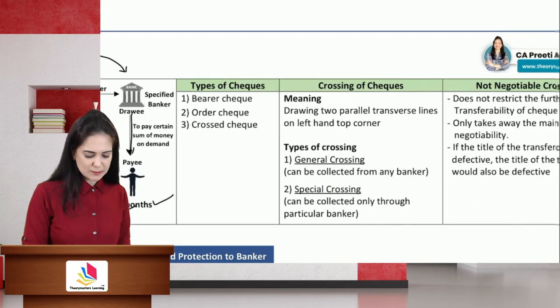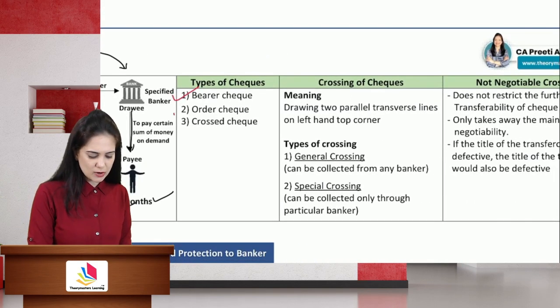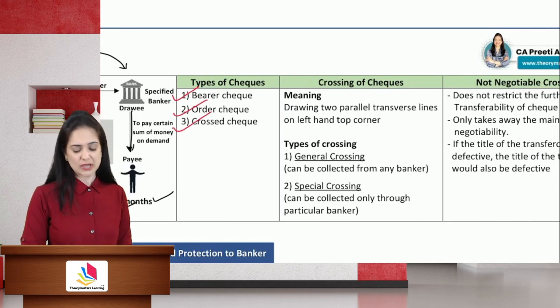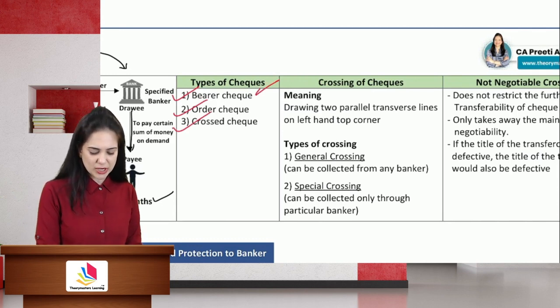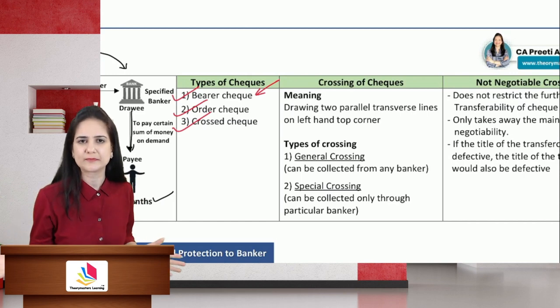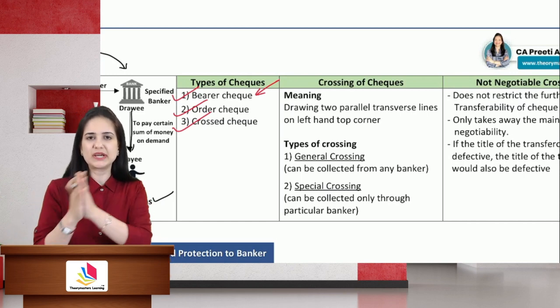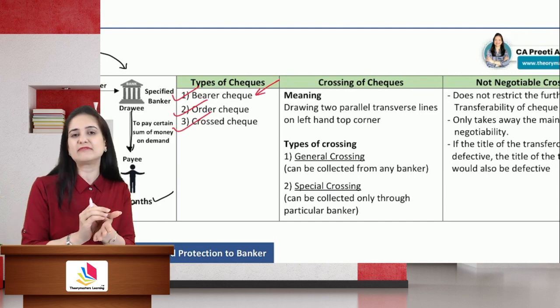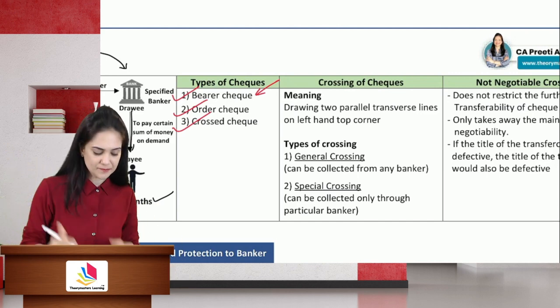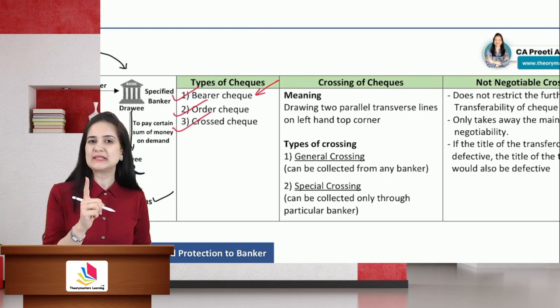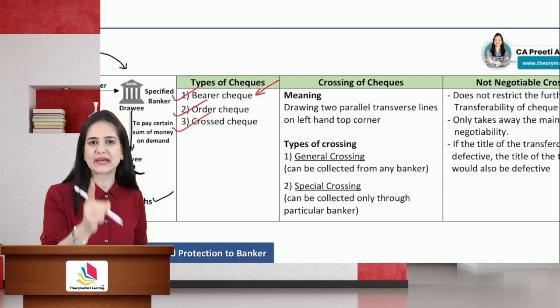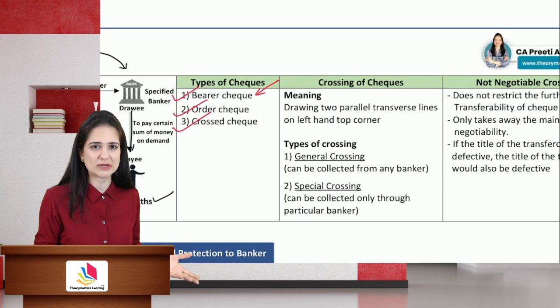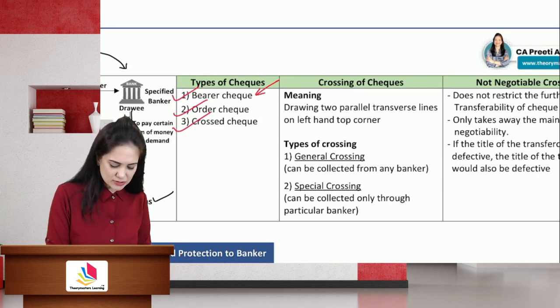What are the different types of check? We have a bearer check, order check, or crossed check. Now, bearer check is a check which is paid across the counter. It can be negotiated by mere delivery. You need not even write anything while negotiating, while endorsing it. Order check. Order means that the amount is paid to an authorized person. How will you authorize that person? By writing his details on the check.